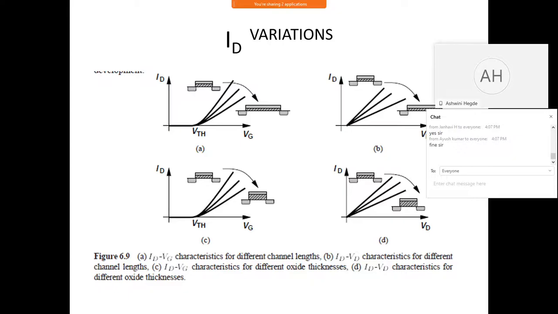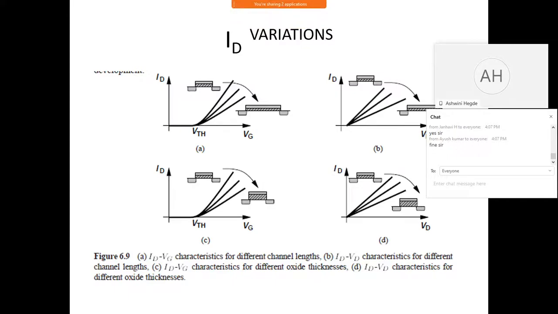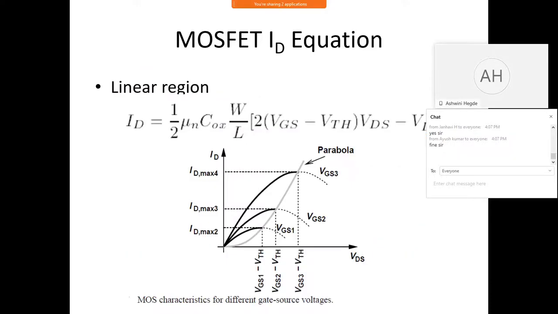Correct? Yes, sir. But unfortunately I cannot demonstrate this in LTspice because I don't have control over the oxide thickness, because that is embedded in your KP. So only if you change the value of KP can you change that entire parameter. What does KP stand for? KP stands for mu n into Cox. If you increase the oxide thickness, ID reduces. So let us spend some time with this.